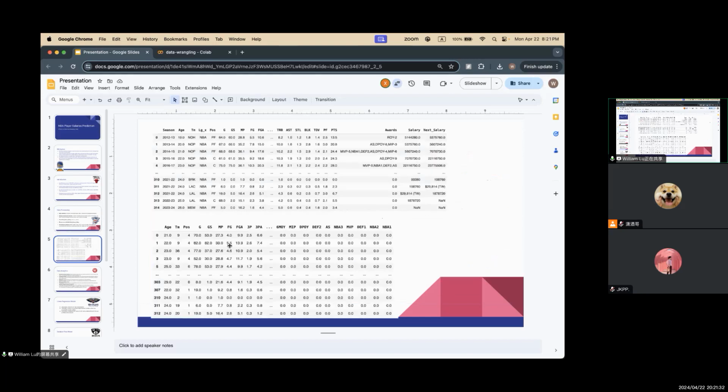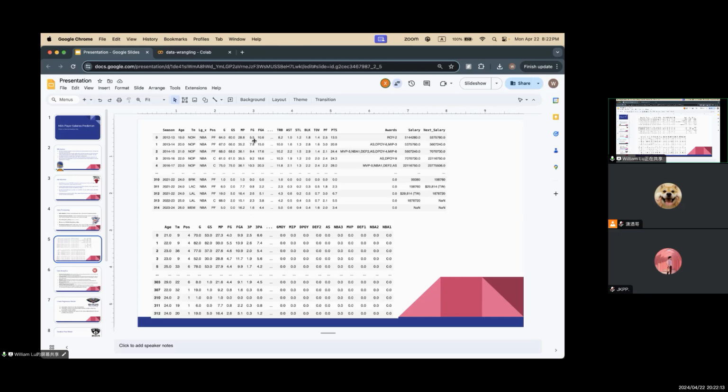As you can see, there are two graphs. The one on the top is the one where we didn't perform any data cleaning yet. There are some columns like season, team, and LGX. Those columns are not meaningful for predicting NBA players' salaries because they don't contribute anything to the players' salaries.